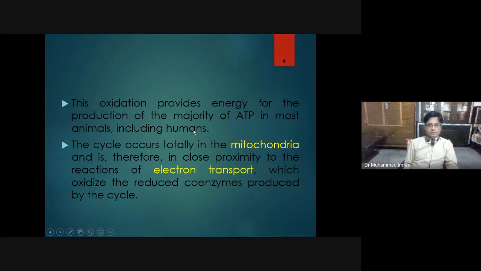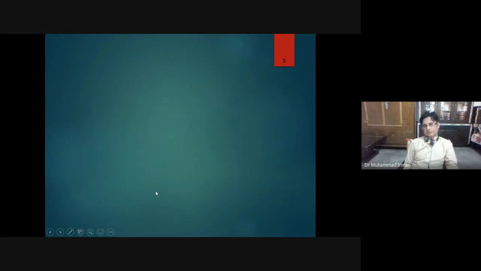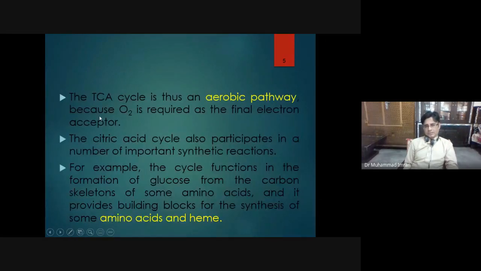और ये कहाँ पे हो रहा होता है? माइटोकॉन्ड्रिया के अंदर. The cycle occurs totally in the mitochondria and is therefore in close proximity to the reaction of electron transport chain, which oxidizes the reduced FADH2 and NADH into FAD and NAD to produce a lot of energy. So Krebs cycle is thus an aerobic pathway because oxygen is required as the final electron acceptor.